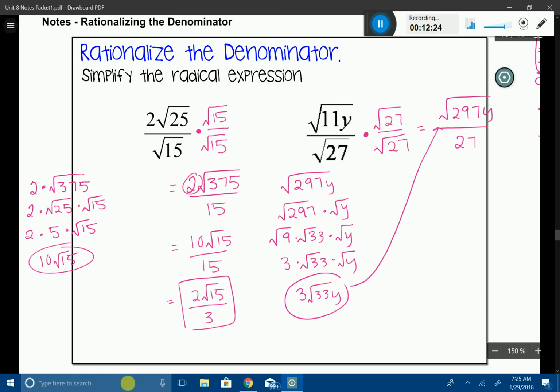So I'm going to say 3 root 33y divided by 27. Obviously, you can see that 3 and 27, they're going to simplify. So I'm going to go ahead and simplify that down. My numerator will be root 33y, and my denominator will be 9. And at that point, you are fully simplified.